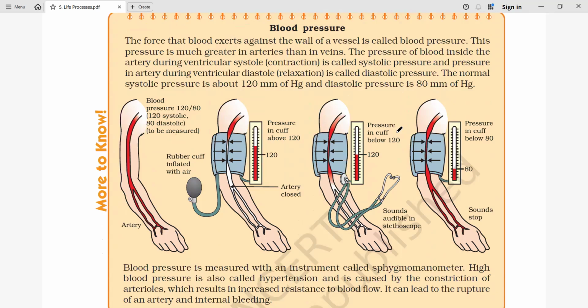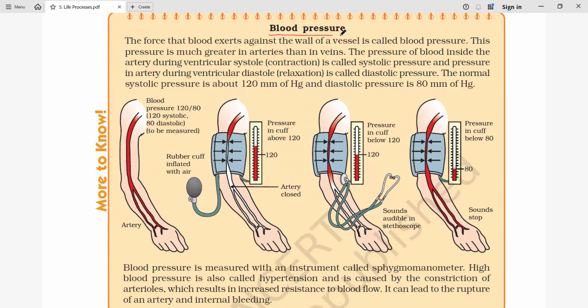So overall, the ventricle wall will be thicker, and the artery is thicker in comparison to the vein. So the ventricle wall is the thickest, after that the artery, after that the vein. Another thing is blood pressure.